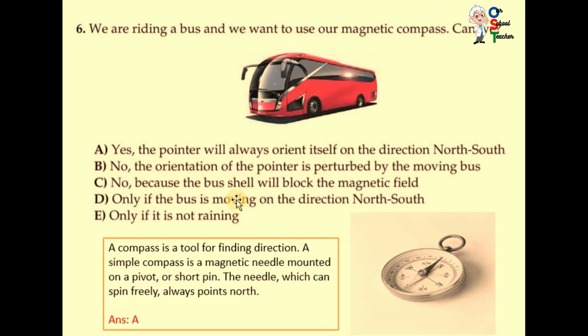Read again the other options as well. No, the orientation of the pointer is perturbed by the moving bus. No, it doesn't affect this pointer. The moving of the bus doesn't affect it. C. No, because the bus shell will block the magnetic field. No. Only if the bus is moving in the north-south direction. Only if it is not raining. Raining doesn't relate to the pointing of this compass. So the needle, which can spin freely, always points north. So A is correct.